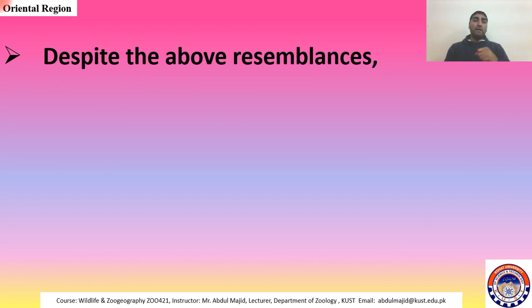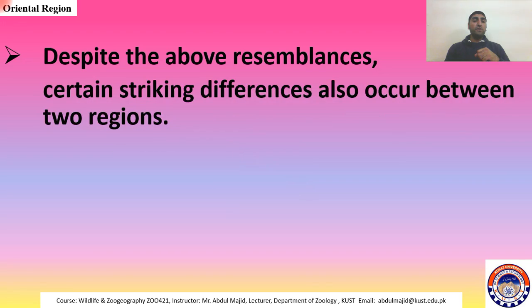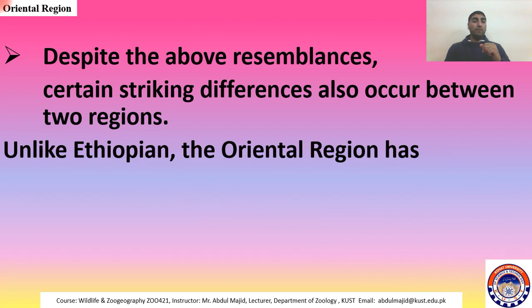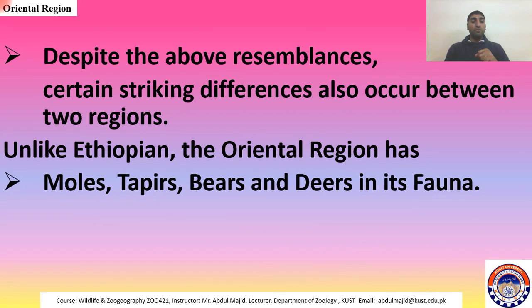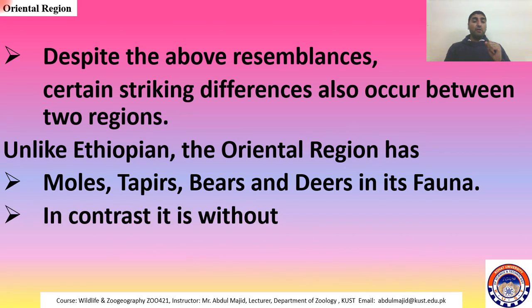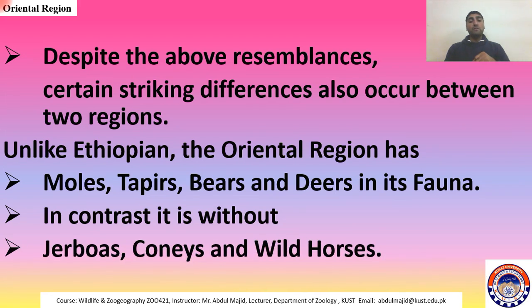So despite the above resemblance between these regions, there are certain striking differences. Unlike Ethiopian, the Oriental region has moles, tapirs, bears and deer in its fauna. In contrast, it is without gerbils, conies and wild horses. So these are the differences and similarities between these two regions.